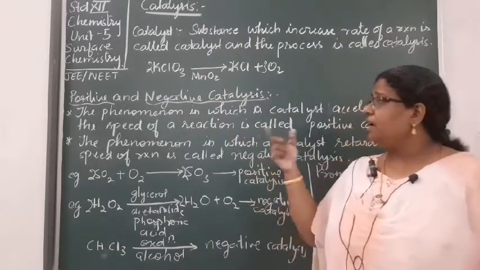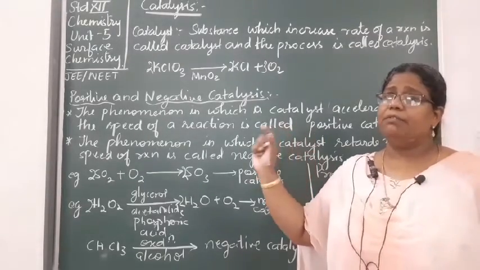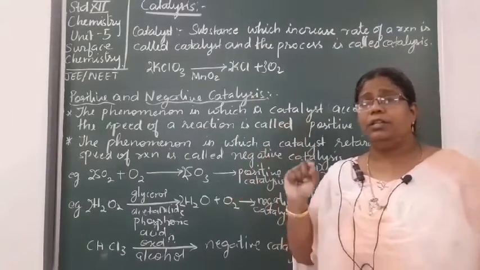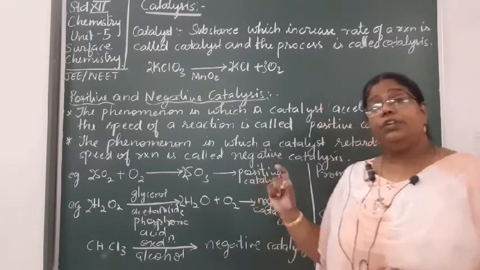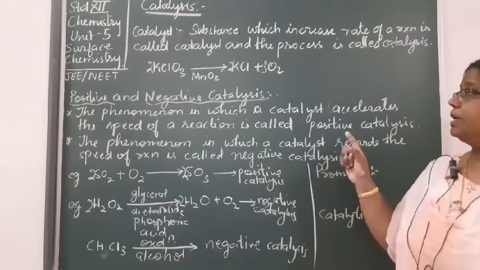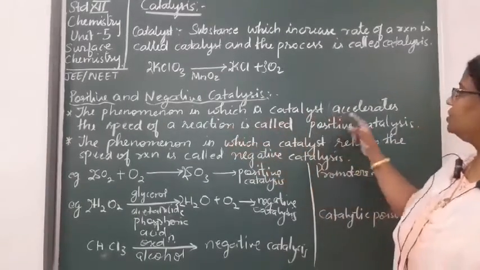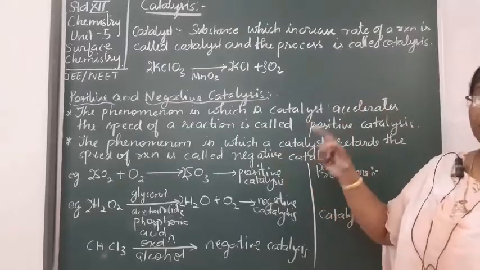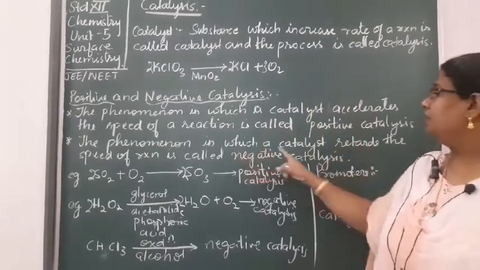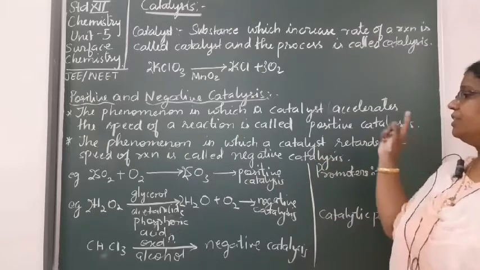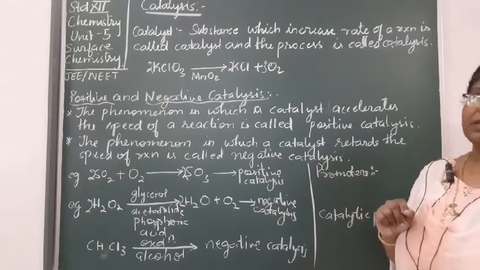But there are certain phenomena where, when we use a catalyst, there is retardation in the rate of the reaction, that is, in the speed of the reaction. That kind of catalysis process is called negative catalysis. So the phenomenon in which the catalyst accelerates the speed of a reaction is called positive catalysis, and the phenomenon in which the catalyst retards the speed of the reaction is called negative catalysis.